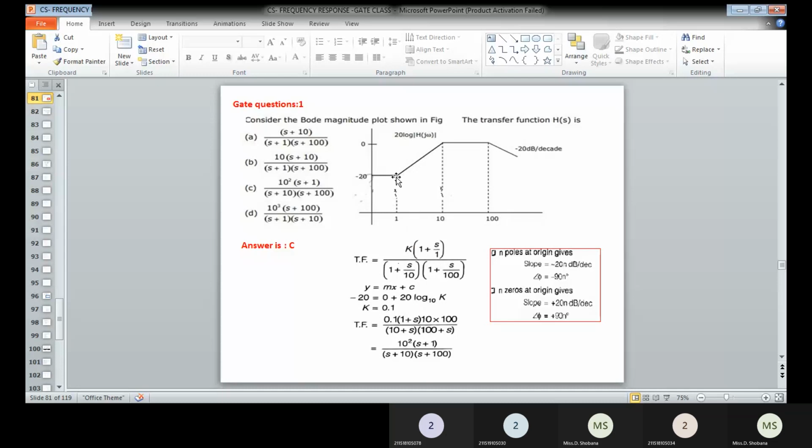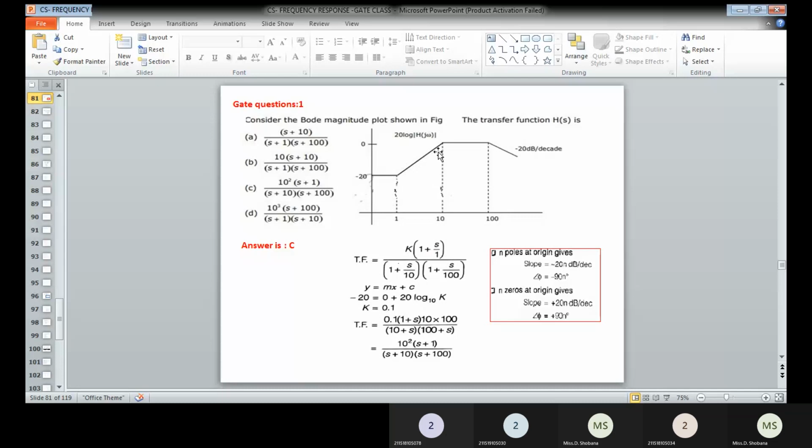Here, at frequency 1 radian per second, the zero exists. Therefore, we have to write 1 plus s divided by 1. On that particular frequency only, the magnitude slope starts and the zero is located at this particular point. That's why you have to write 1 plus s divided by 1.